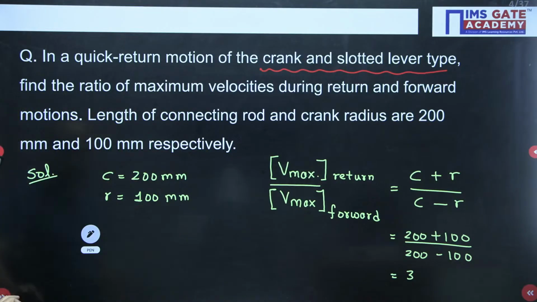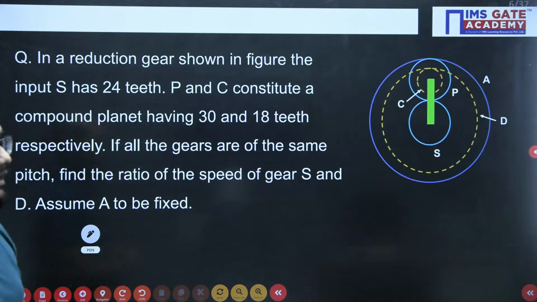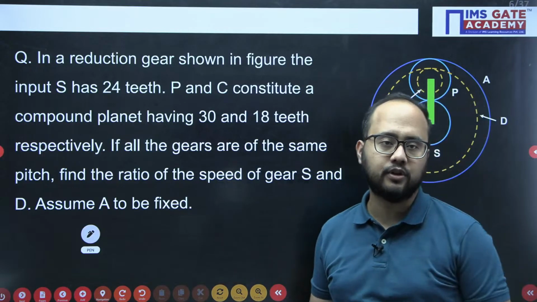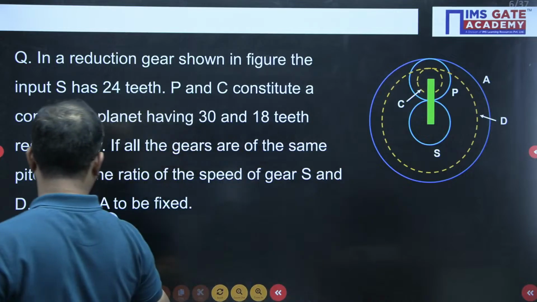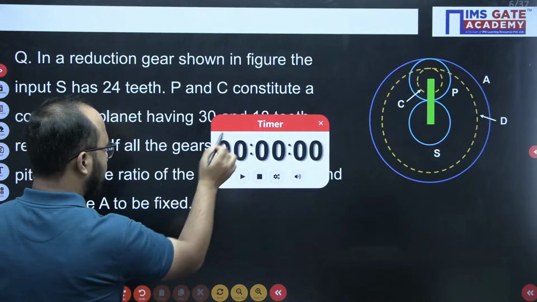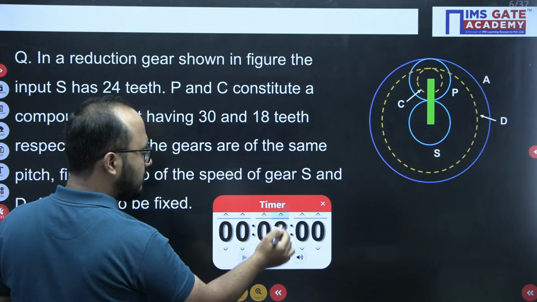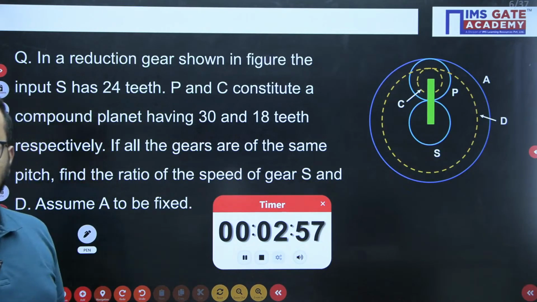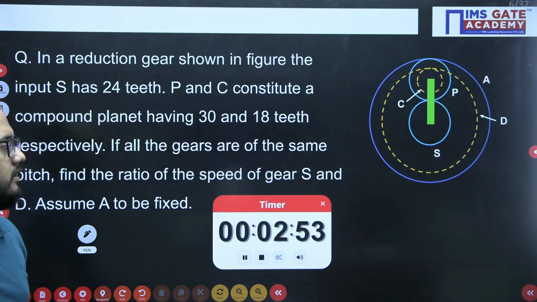Now we'll move on to the next problem. This question is from the gear train. This is a very good question, and I'm expecting you'll be able to solve it. Let us start the timer first. We'll be solving this question with the relative velocity method only. I am giving you 3 minutes for this particular question. Just try to solve this one.